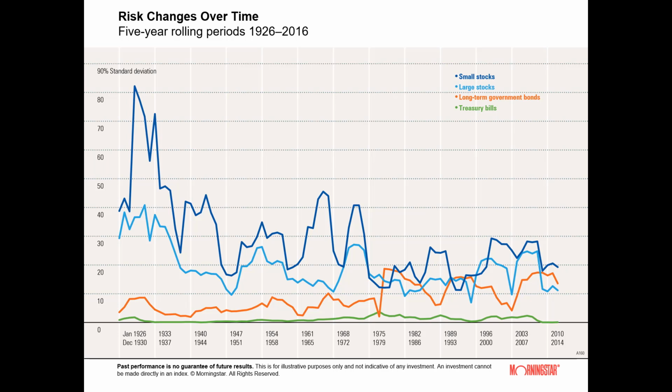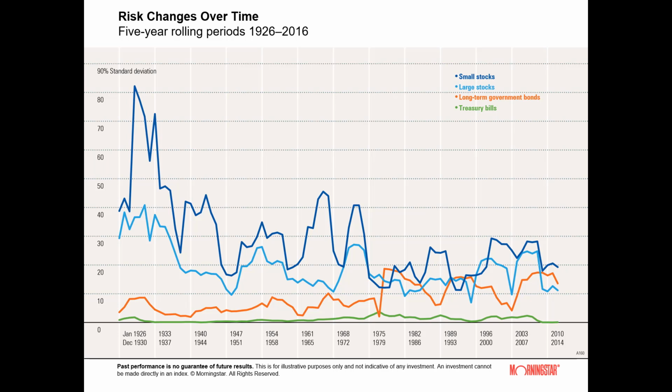While small stocks and large stocks are more volatile than government bonds and treasury bills, there are times when assets considered less risky exhibit greater volatility. Notice that government bonds and treasury bills have generally been more risky since the 80s than they were in earlier decades. Small stocks, while still the most volatile asset class, were less risky in recent periods than they were in the 30s. Risk is measured by the standard deviation of annual returns.